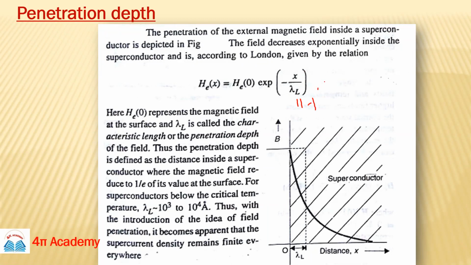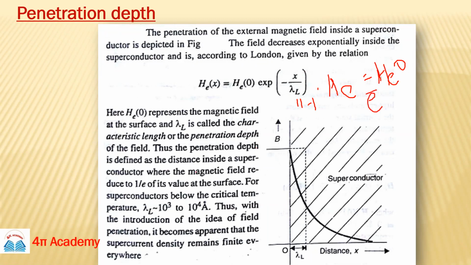So simply you can say that H equals H0 e to the power minus 1, so 1 upon e will be here.